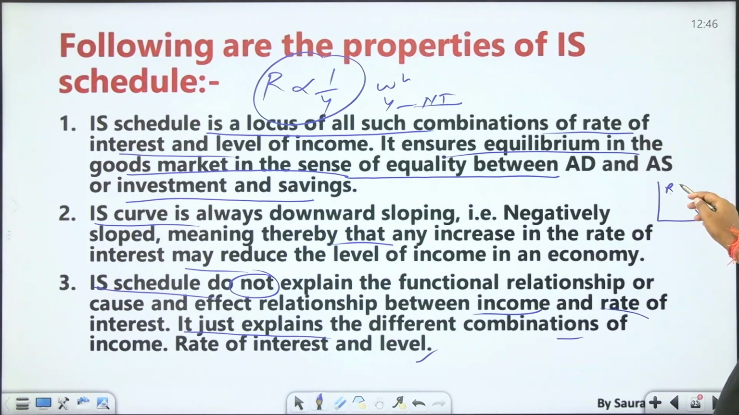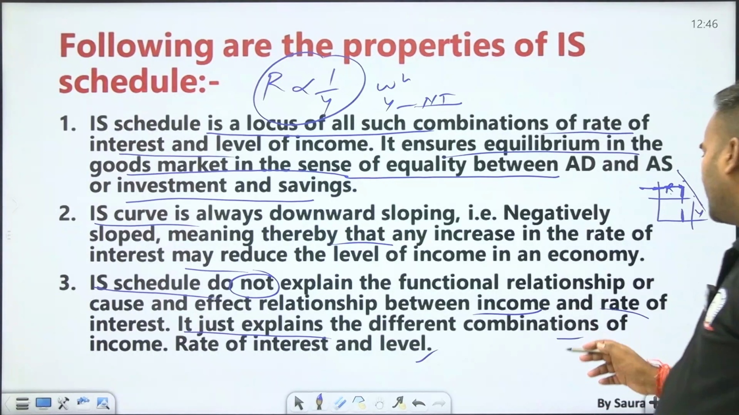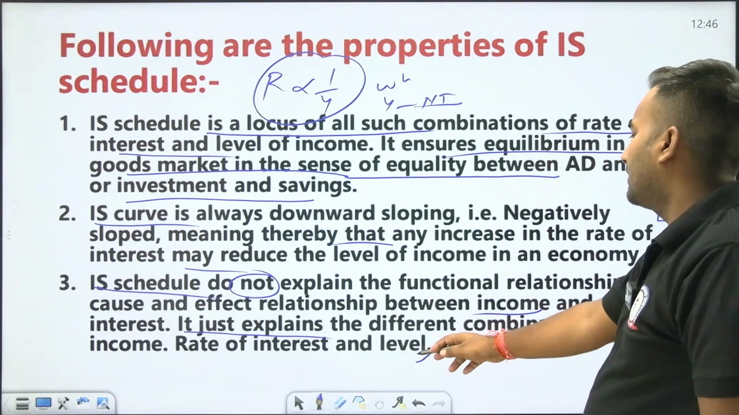Suppose this point is there, then at this point the rate of interest is this and income is this. So whatever points are there on the IS curve, all those points only represent combinations of the rate of interest and level of income.